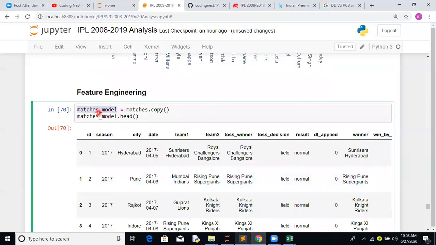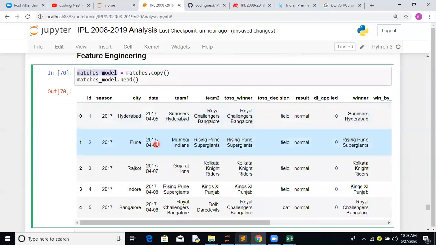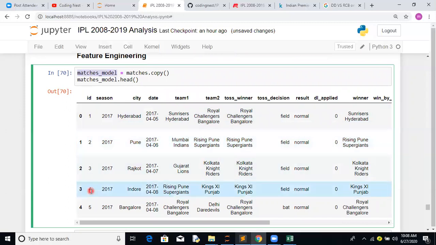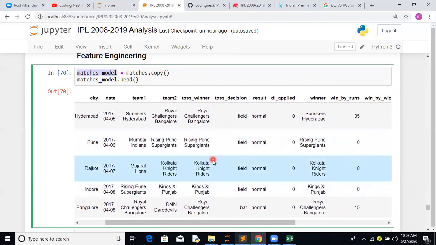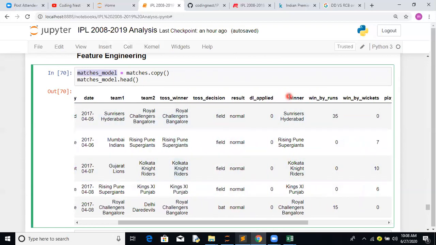Here we have created a new copy of it. So we have an ID. Since it is not a predictive analysis project, we have to find the features we are analyzing. So id cannot be in it, season cannot be in it. What we have is winner. Winner can be considered as a target, or a label, which we are looking for.